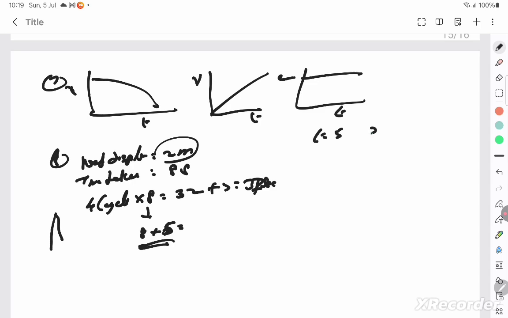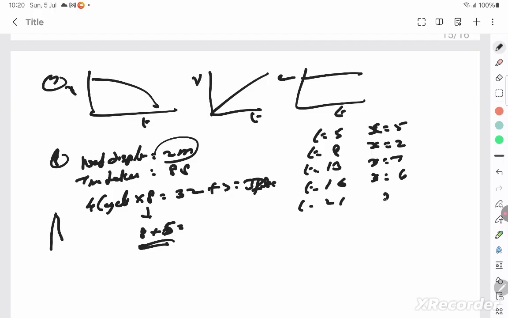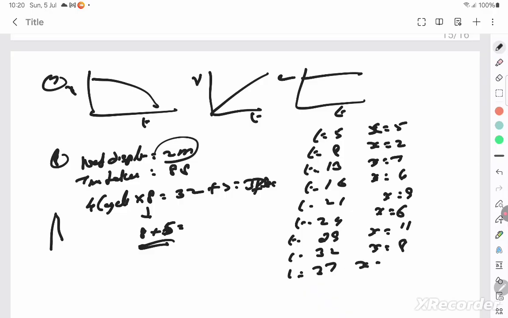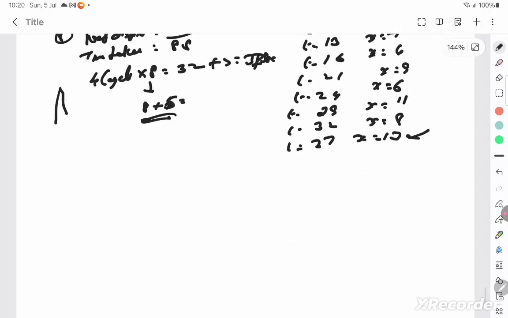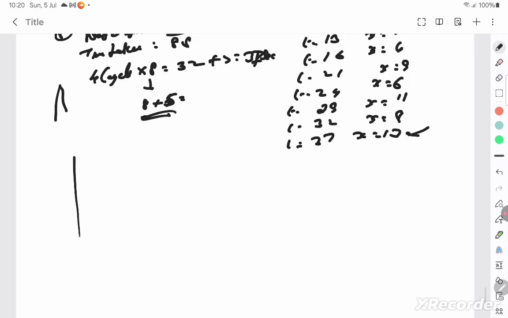At time t is equal to 5, x is equal to 5. At time t is equal to 8, x comes to 2 because he returns back. At time t is equal to 13, x is equal to 7. Time t is equal to 16, x is equal to 4. Time t is equal to 21, x is equal to 9. T is equal to 24, x is equal to 6. And t is equal to 29, x is equal to 11. T is equal to 32, x is equal to 8. T is equal to 37, x is equal to 13. And he falls into the pit. So let's see how to draw this graph.